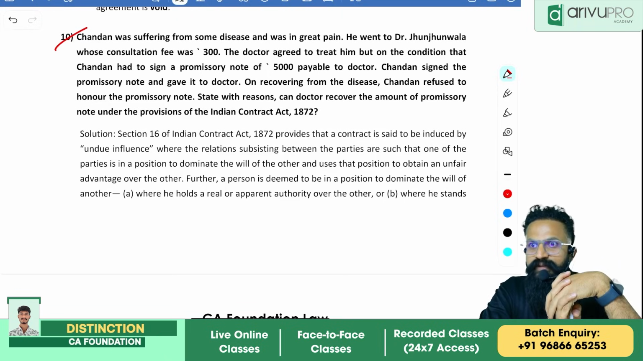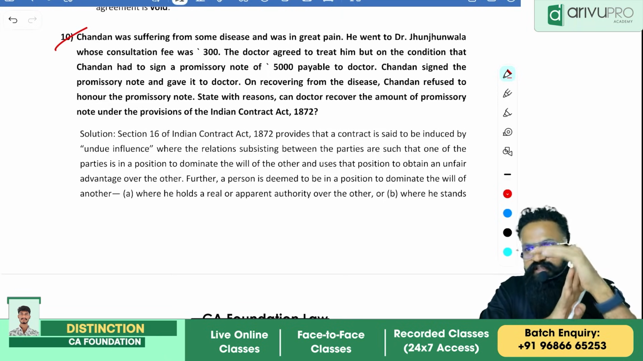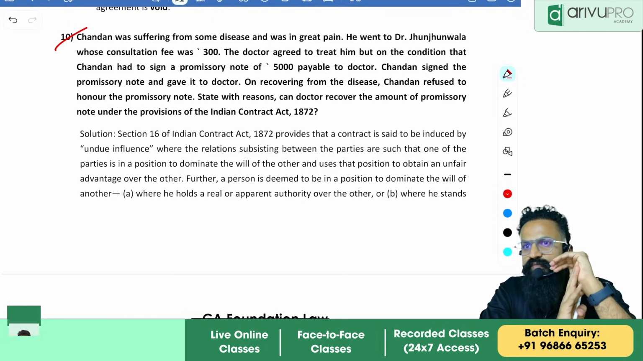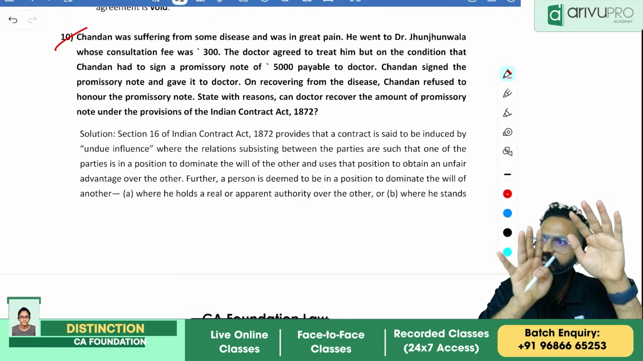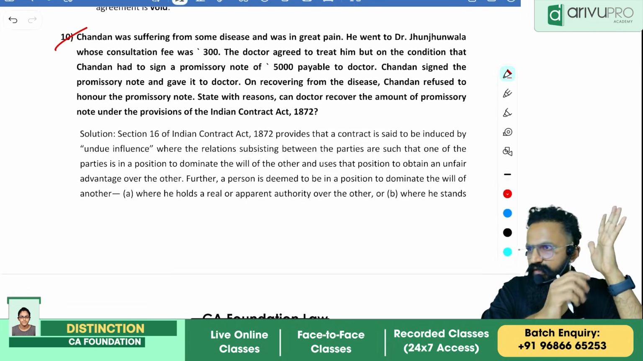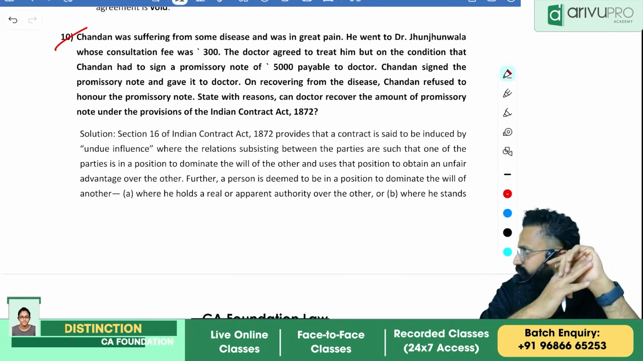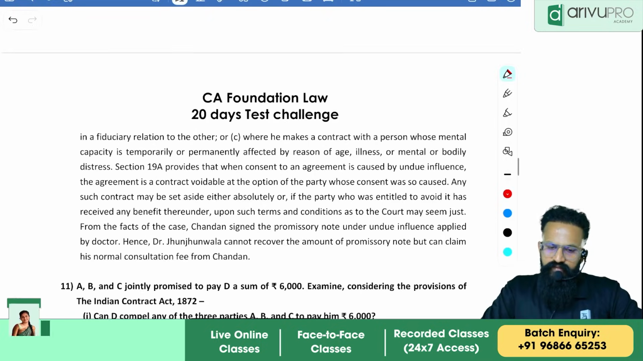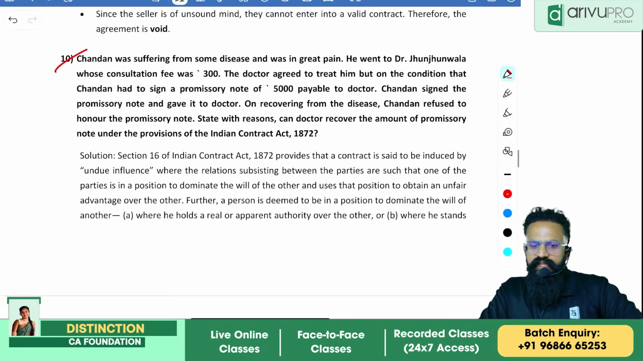patient's position. So in the given case, will the doctor succeed? Answer is no, he cannot recover 5,000. However, he can recover whatever his nominal charges are, which is 300 rupees. Clear? Yes, sir. That's the answer. So I'll be writing.